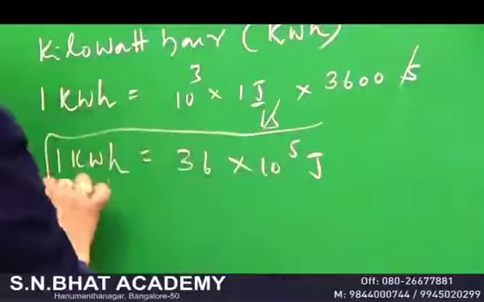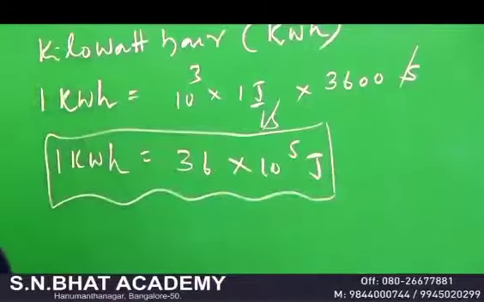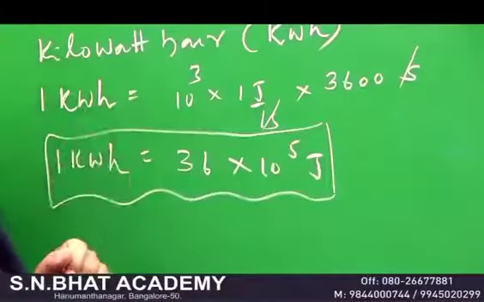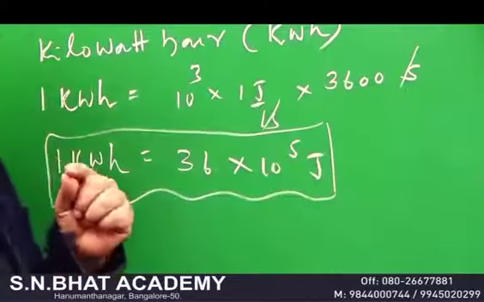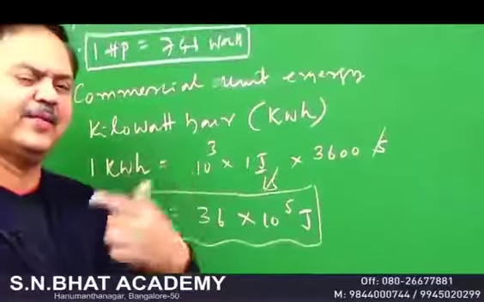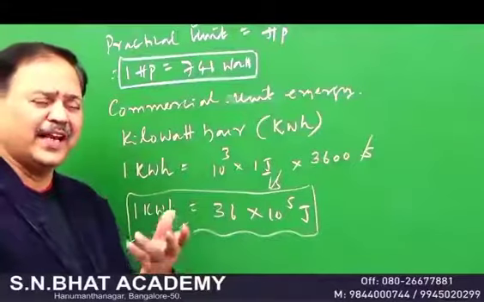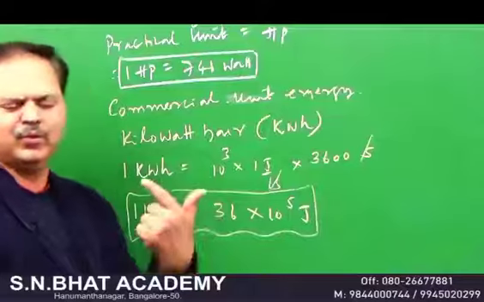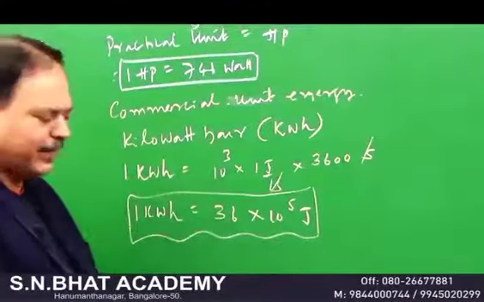In your electric meter board, if 36 lakhs of joules of energy is consumed, then it is said to be 1 unit, which we call 1 kilowatt hour of energy. If you put the geyser, the disk in the meter moves faster, which means it is consuming more power. But if you put an LED bulb, the power consumption is less and the disk will move slower. This practicality you should remember when you come to power.